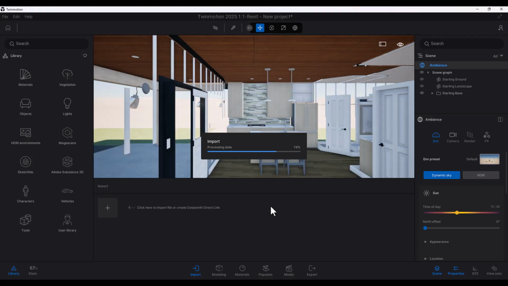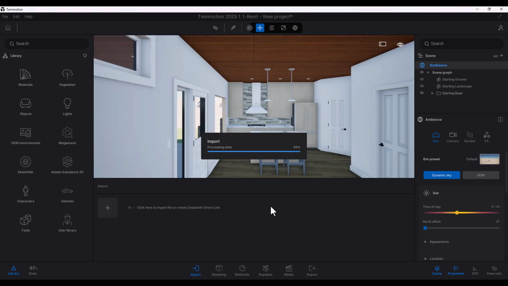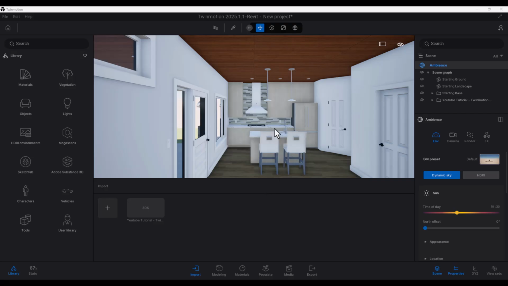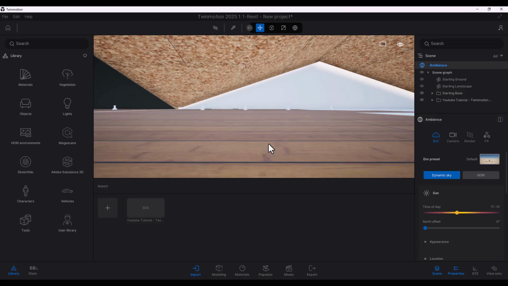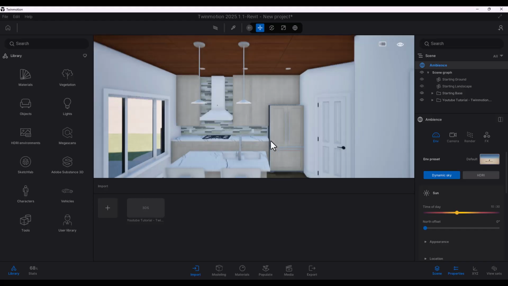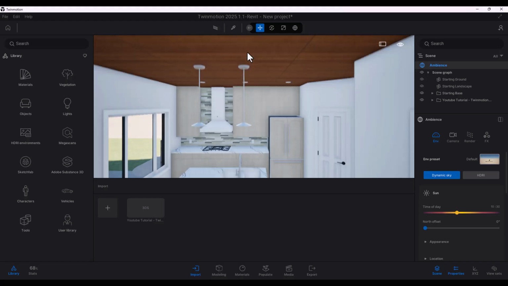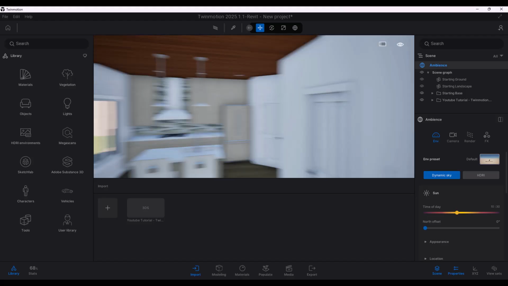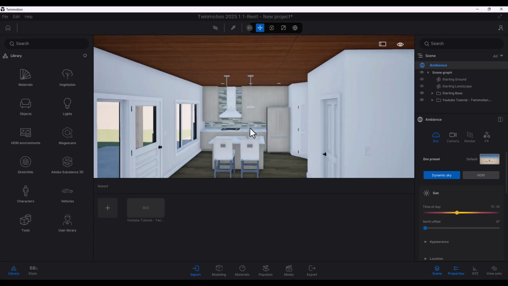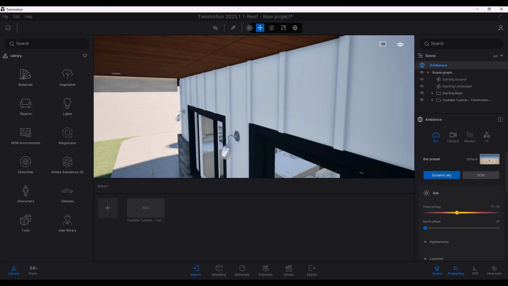So let's give it another minute or so to import the whole model for us. Perfect. All right, with that, our model is fully loaded. So how to navigate Twinmotion: you want to use E to go down, Q to go up, W to move forward, S to move back. If you hold your right button on your mouse, you can pan and look over, and the scrolling wheel will zoom in and zoom out, and the left click lets you pivot on that point.